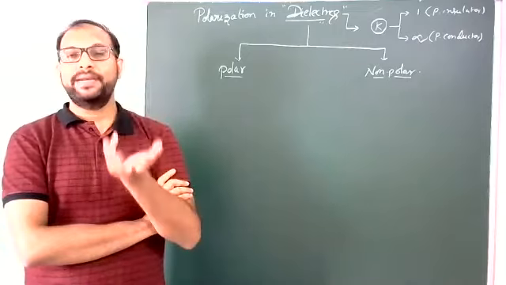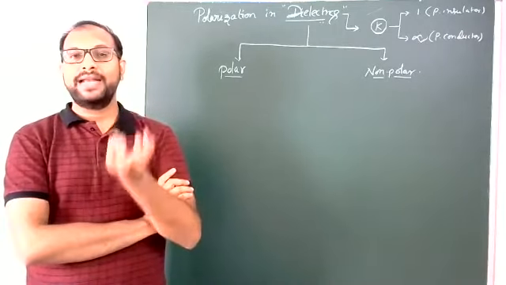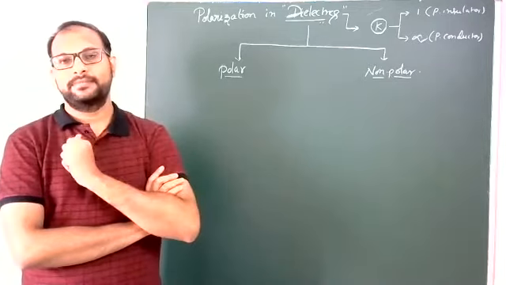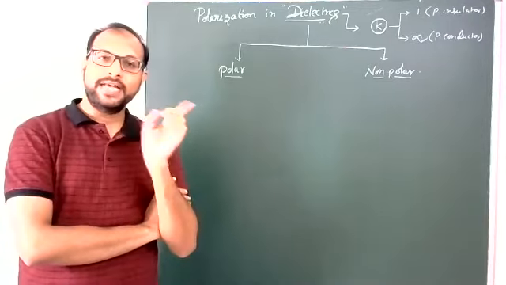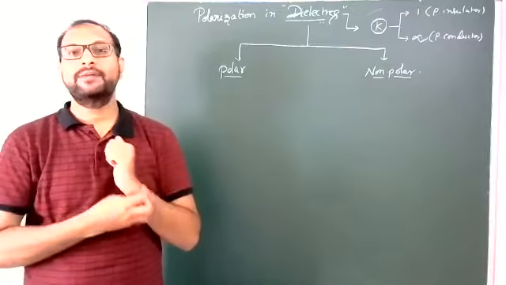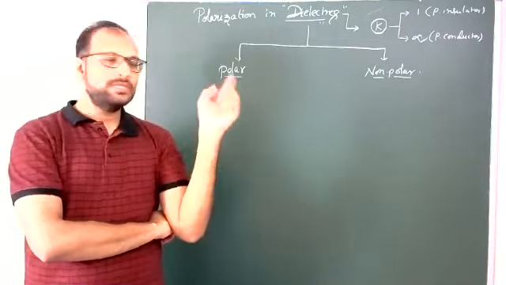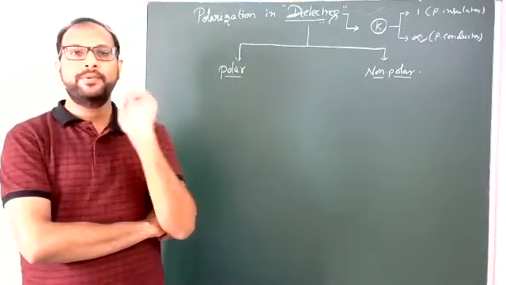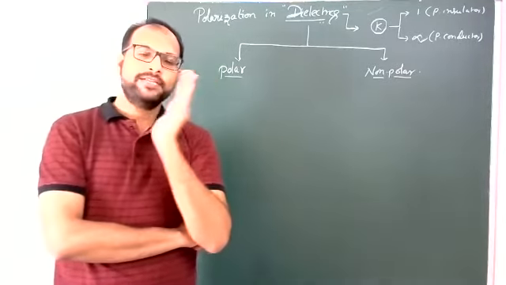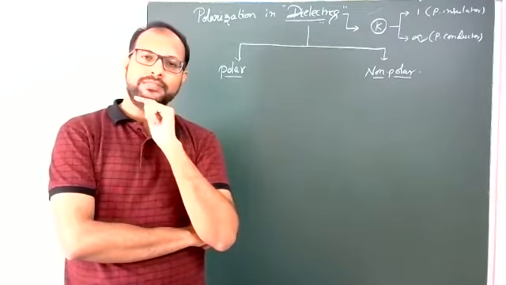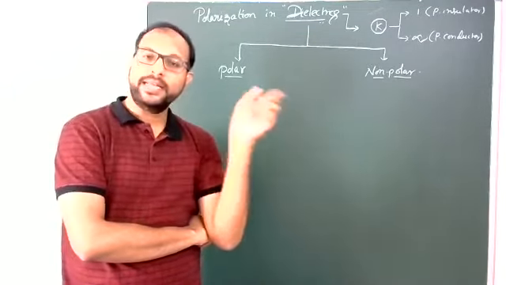Other materials cannot maintain a permanent electric dipole moment. Those materials are known as non-polar dielectric materials. So first of all, let us see what permanent dipole moment is, what the reason is, and for no permanent dipole, what the reason is.